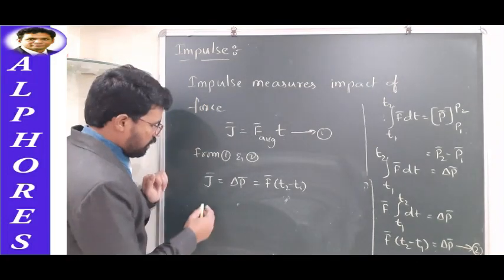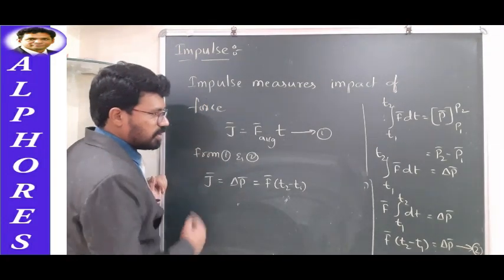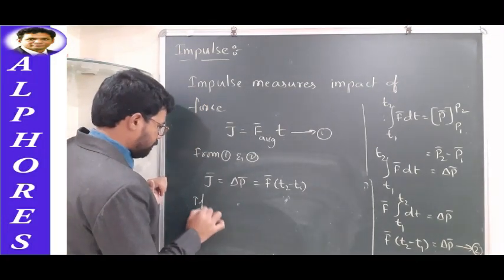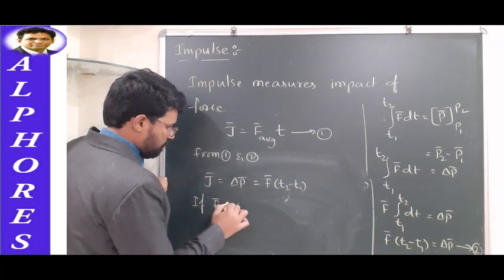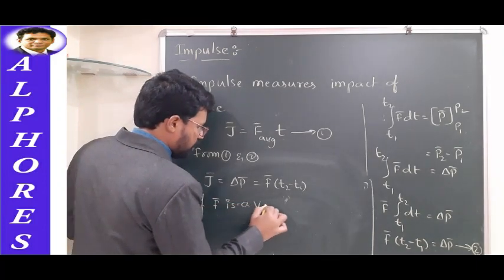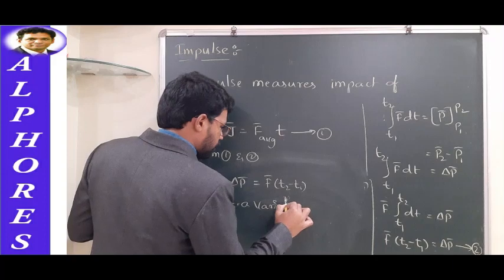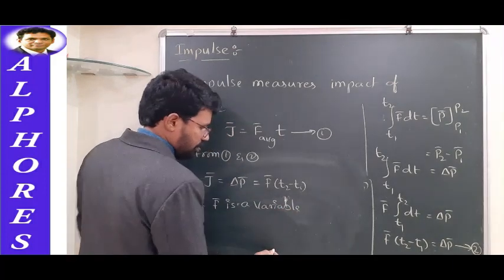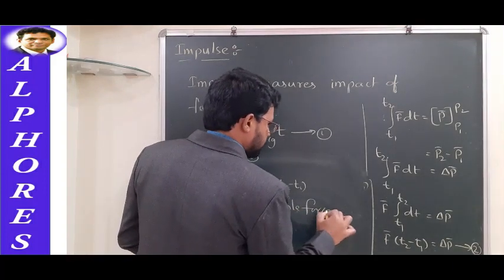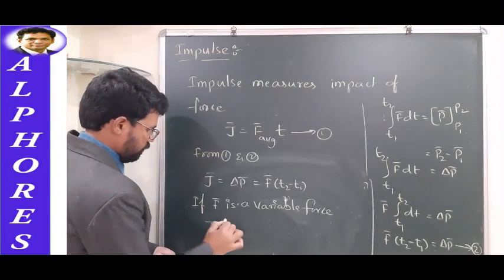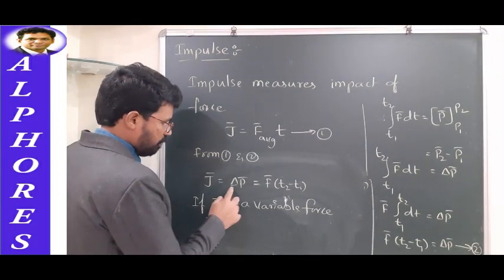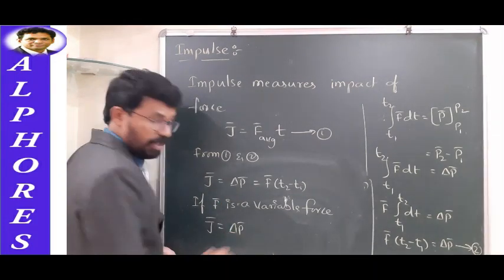So if you are dealing with a problem where F bar is a variable force, then the impulse is expressed as, impulse is basically what? Change in momentum.